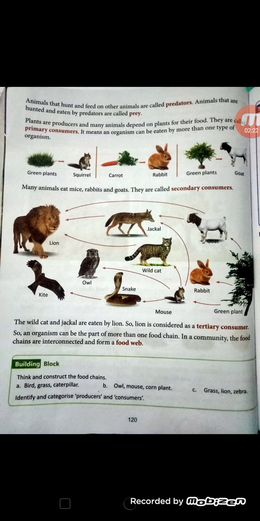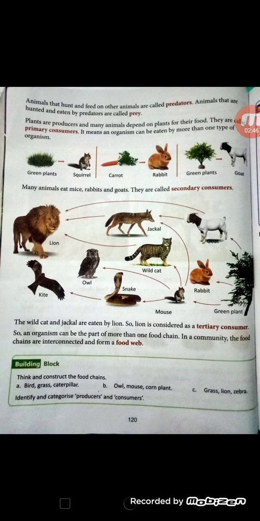Now can you tell me what you mean by predators? Predators are the animals that hunt and feed on other animals. They are known as predators. And animals that are hunted and eaten by predators are known as prey.